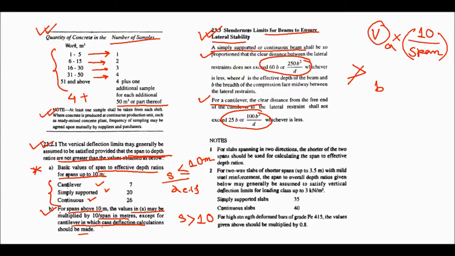This is for simply supported; for cantilever, 25B or 100B square by D. They ask this, very important.